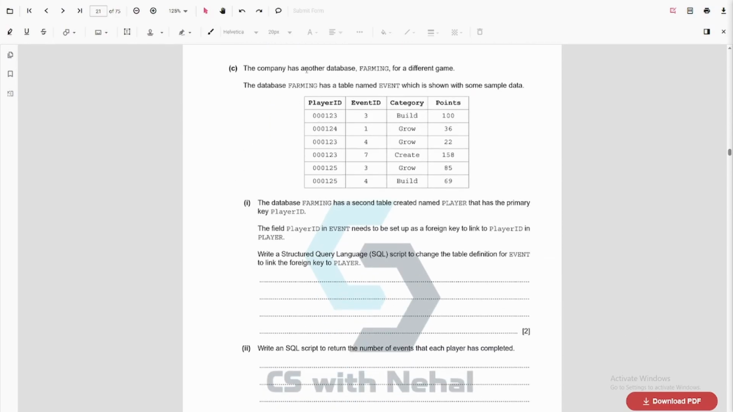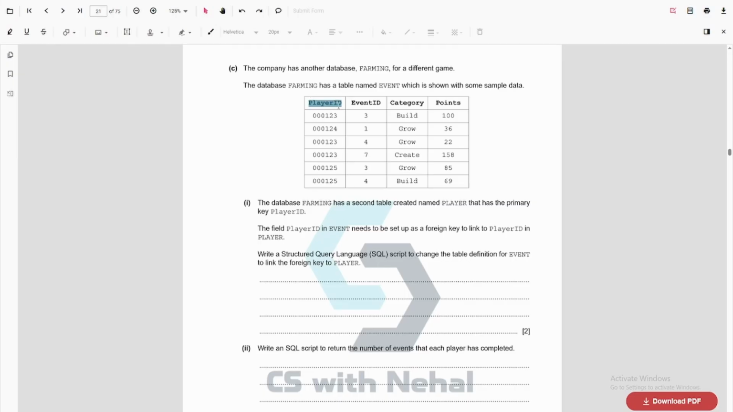Next question. The company has another database for a different game. The database has a table named event, which is shown with some sample data. The database has a second table named player that has the primary key of player ID. So this is the player ID. This is the table data for event, and we have another table for player, which stores a player ID. The field player ID in event needs to be set up as a foreign key to link to player ID in player. Write the SQL script to change the table definition for event to link the foreign key to player.